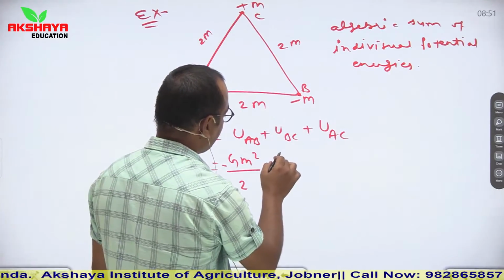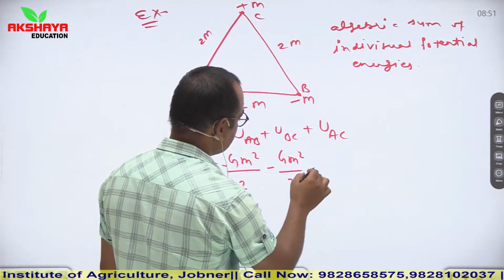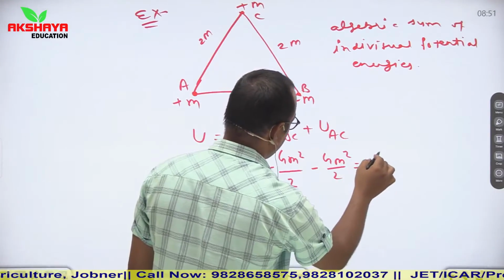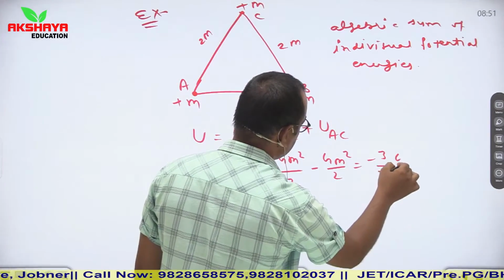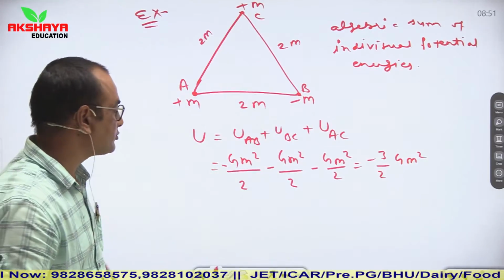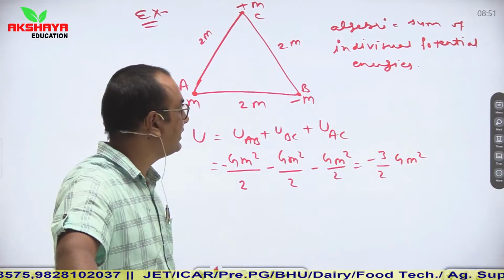Again here the value of all masses are same. So I directly can say that it is minus G m square upon 2, or I can say minus 3 by 2 G m square. So this is the net value of gravitational potential energy.